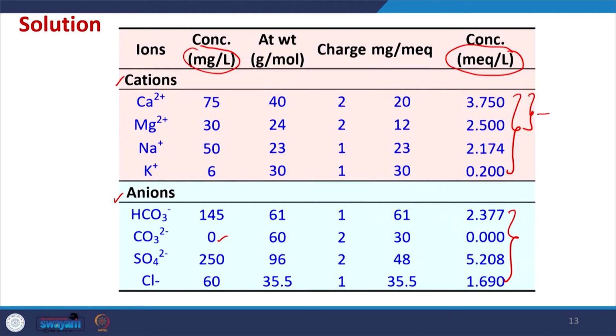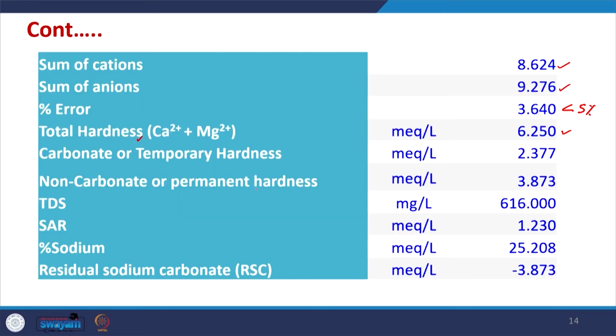Because the values of calcium and magnesium are much higher than the carbonate value of 2.377, the carbonate hardness is 2.377. The rest of the hardness we find by subtracting, which is 3.873, and both added together should give 6.250.